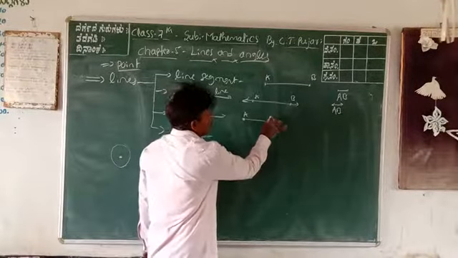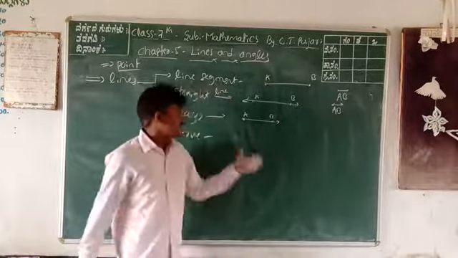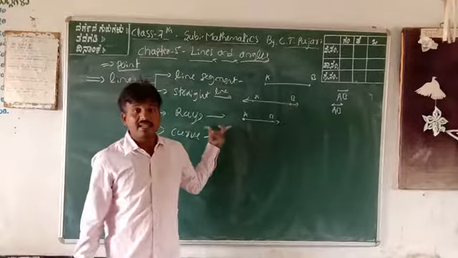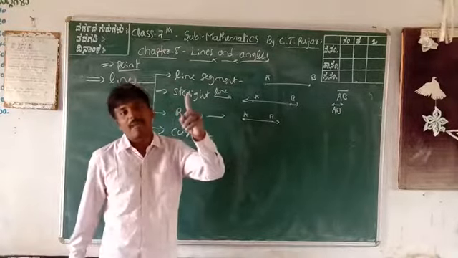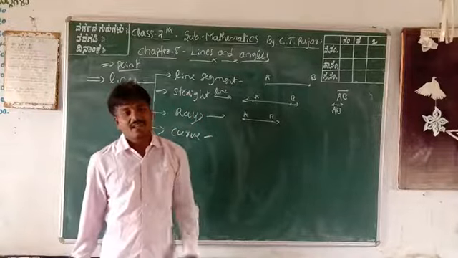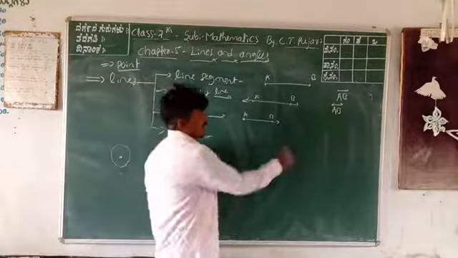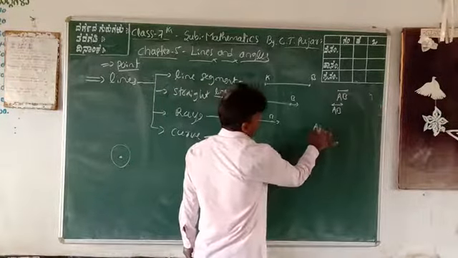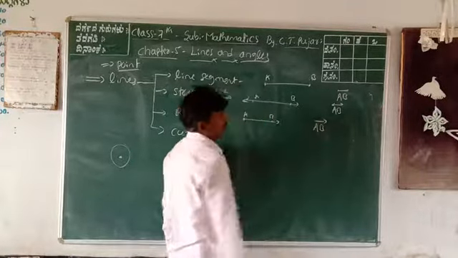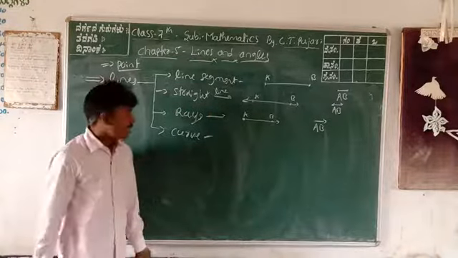Therefore, AB, once again the ray. The definition of a ray: a line that has only one end point is called a ray. A ray is denoted by this line with an arrow mark on only one side. That is a ray.